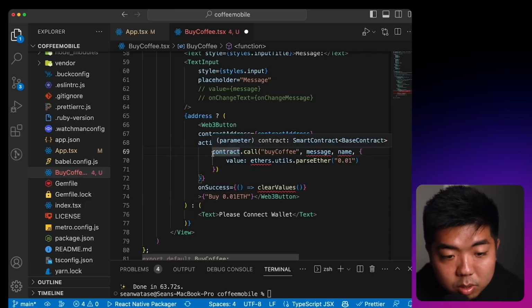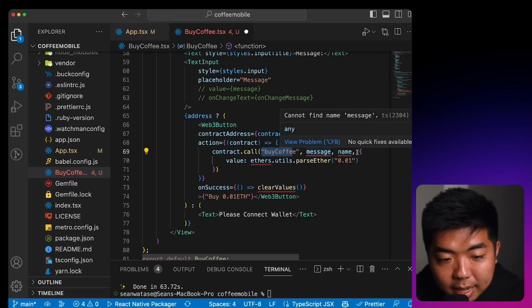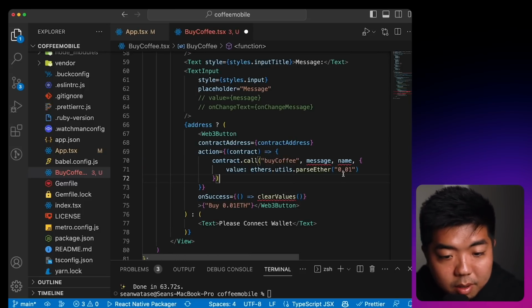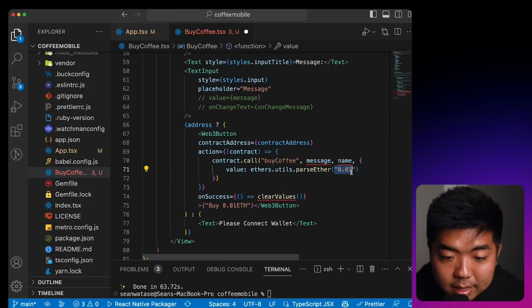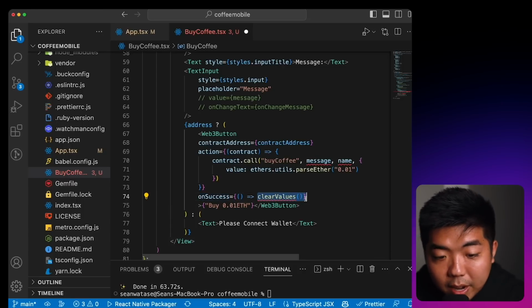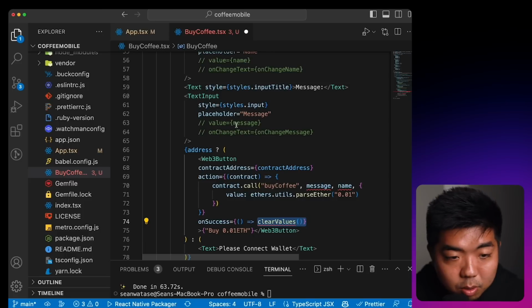We're again going to, on our contract, call the buy coffee function, and we're going to pass the message and the name, and we're setting the value to, let's import ethers here, 0.01 ETH. And on success, we're going to clear the values of our inputs so that it resets to blank.